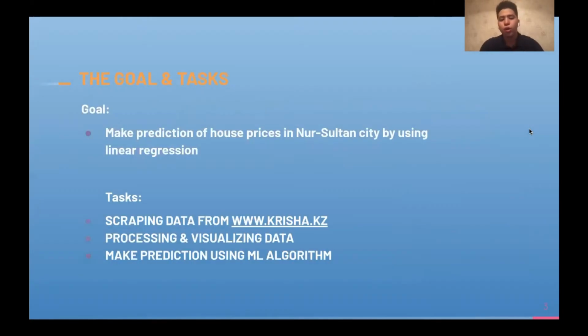During the project, we have a main goal and different tasks. Our goal was to make a prediction of house price in Nur-Sultan, our capital, by using linear regression. The first task was scraping data from the source Krisha.kz. The second one is processing and visualizing data. And the last one is making prediction using an ML algorithm.